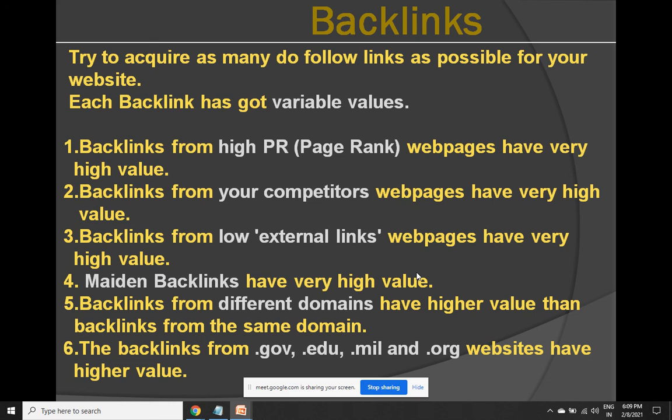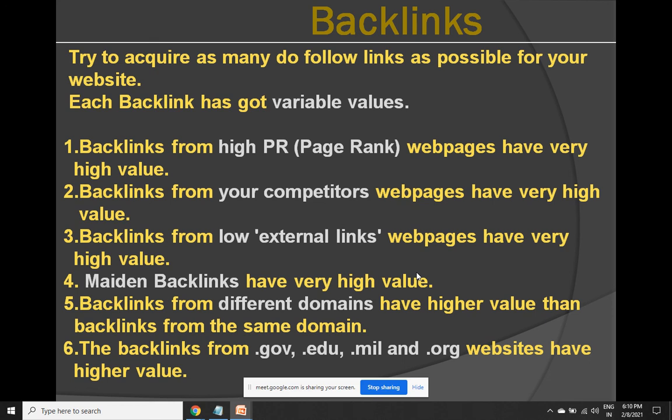From whichever pages you have got the backlink, that page may be giving backlinks to others also. There is no hard and fast rule that it has to give only to you. He may like other pages, from the same page he may be giving backlinks even to them. So to how many different web pages it is giving the backlink, that much weightage will also get divided. So ideally you have to get the backlink from those web pages which have got the least number of backlinks to others in that page. And if at all you get a backlink from a page which is exclusively for you, then that is called a maiden backlink, whose value is extremely high but extremely difficult also to acquire.